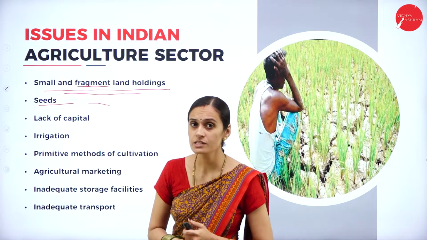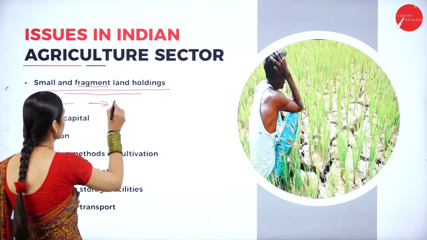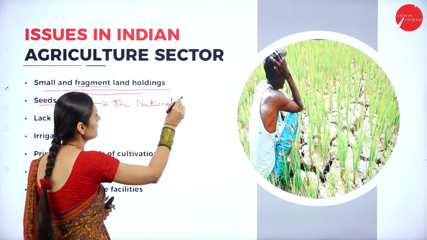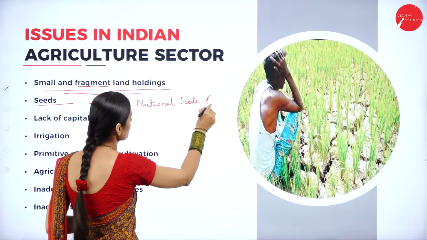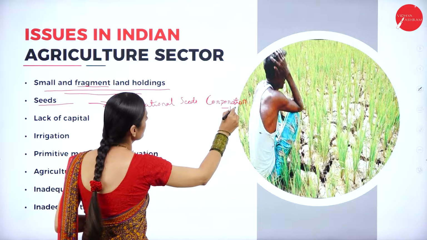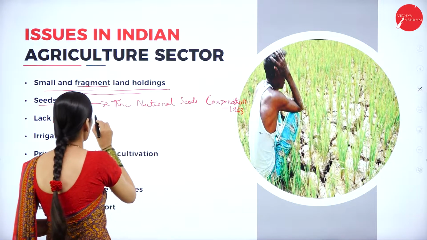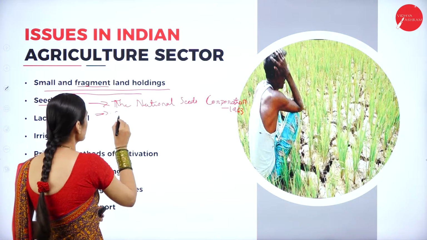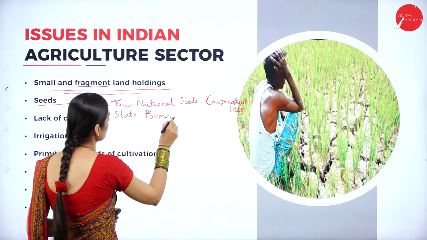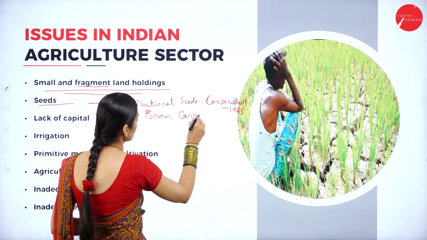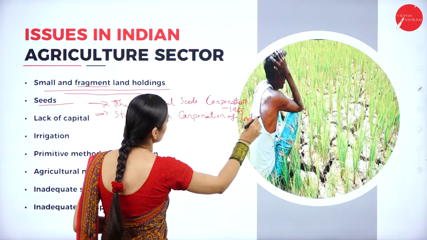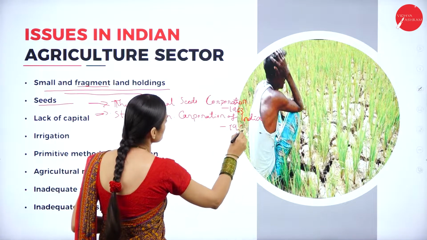One is the National Seeds Corporation, established in 1963, and the second one, the State Farmers Corporation of India, in 1969.